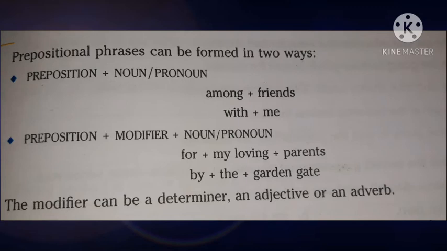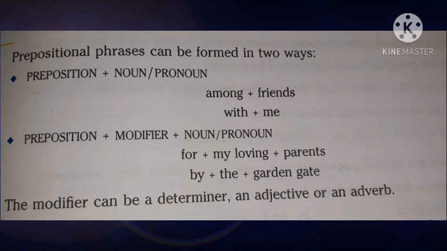Second way to form prepositional phrase. Preposition plus modifier plus noun or pronoun. The modifier can be a determiner, an adjective or an adverb. So here the given examples are for my loving parents.